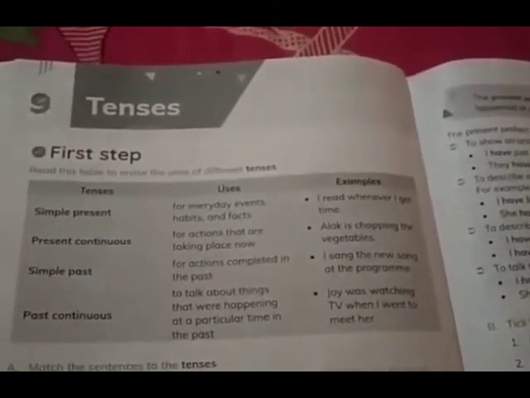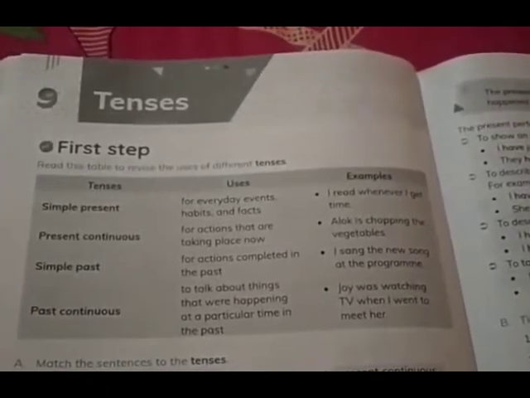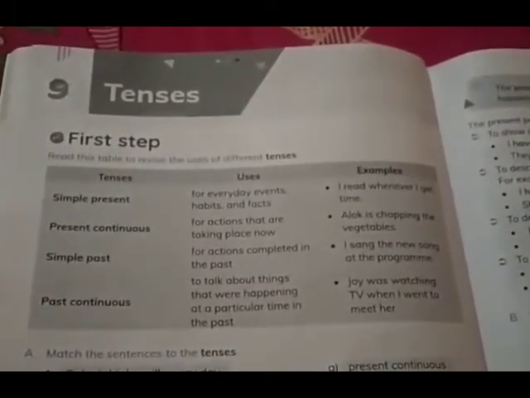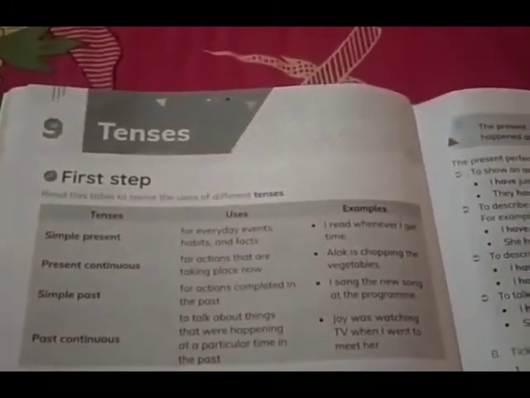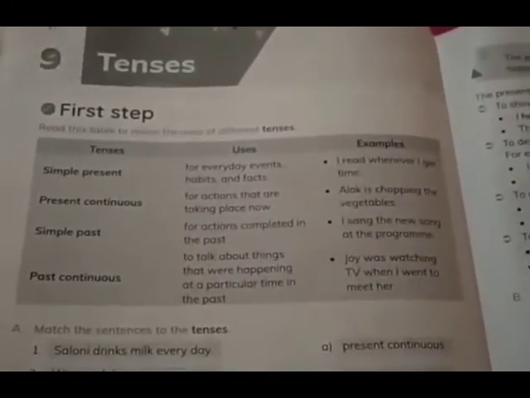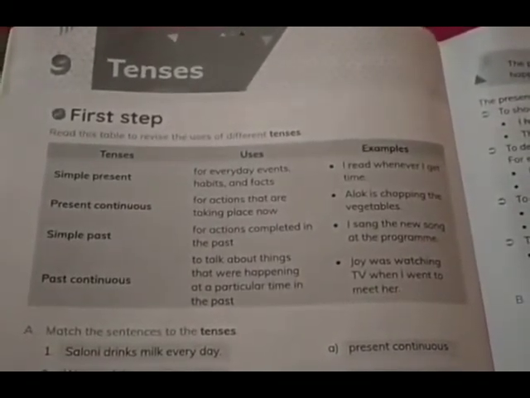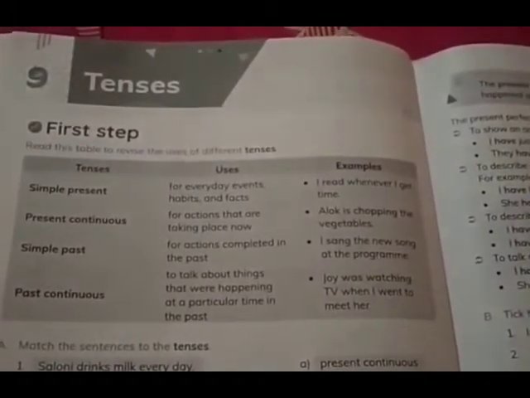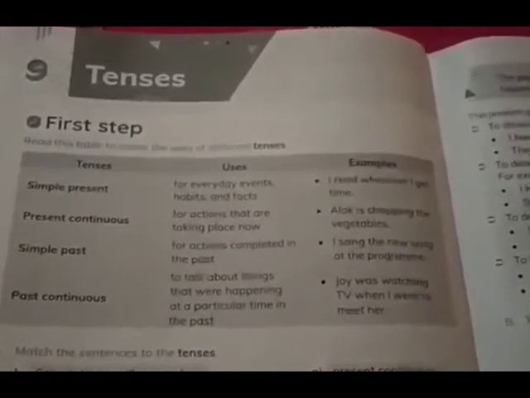जो काम अभी चल रहा है. So I used I and then I stick with the helping verb am according to the subject, because with I you always use am, right? That's why I'm going to the market, and then the ing form. I used the verb go, and with that I stick with the ing form. So in present continuous tense you need to remember these things, right students? For example, Alok is chopping the vegetables. It means the action is going on, and Alok is singular, that's why with Alok it is necessary to use the helping verb is, and then chopping, the ing form of the verb, right students?